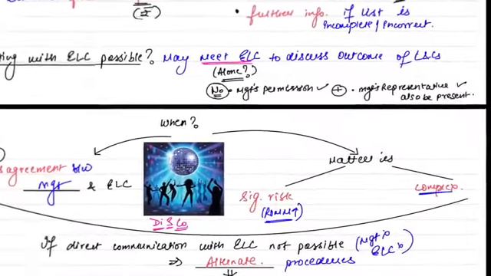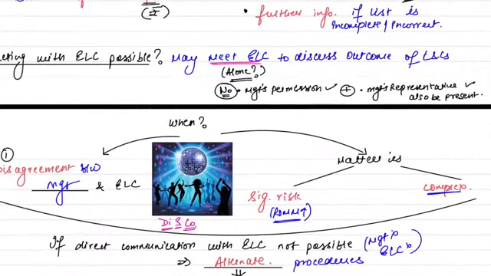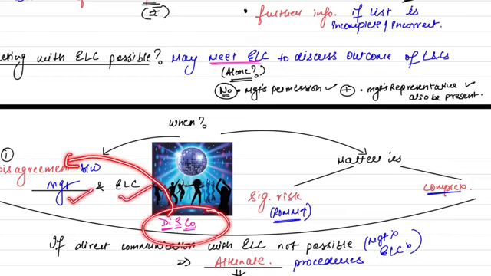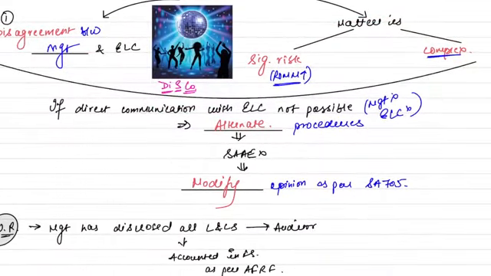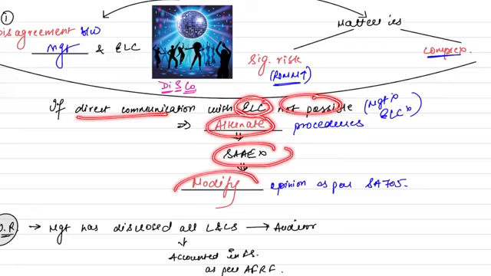So you can remember these three points easily. Where to meet the legal counsel? In the DISCO. DI for disagreement between management and external legal counsel. S for significant risk and CO for matter is complex. Woohoo! Easy, sir. Now, if direct communication with external legal counsel is not possible, then you perform alternate procedures. Still, if you don't get evidence, modify the opinion as per SA 705.